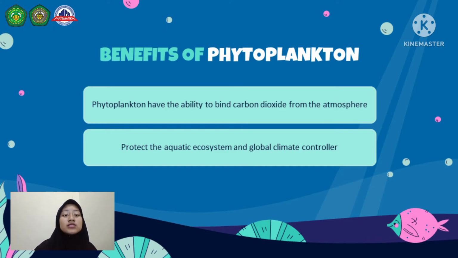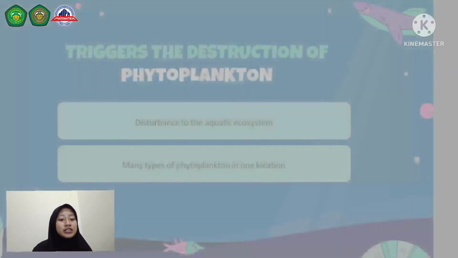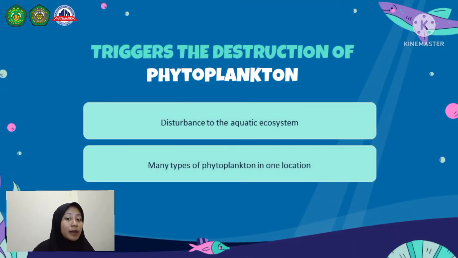Recent research has shown that the ability of phytoplankton to bind carbon dioxide from the atmosphere is approximately equal to the ability of all plants on land. This ability makes phytoplankton an important global climate controller, without which the atmosphere and climate on Earth would be warmer.